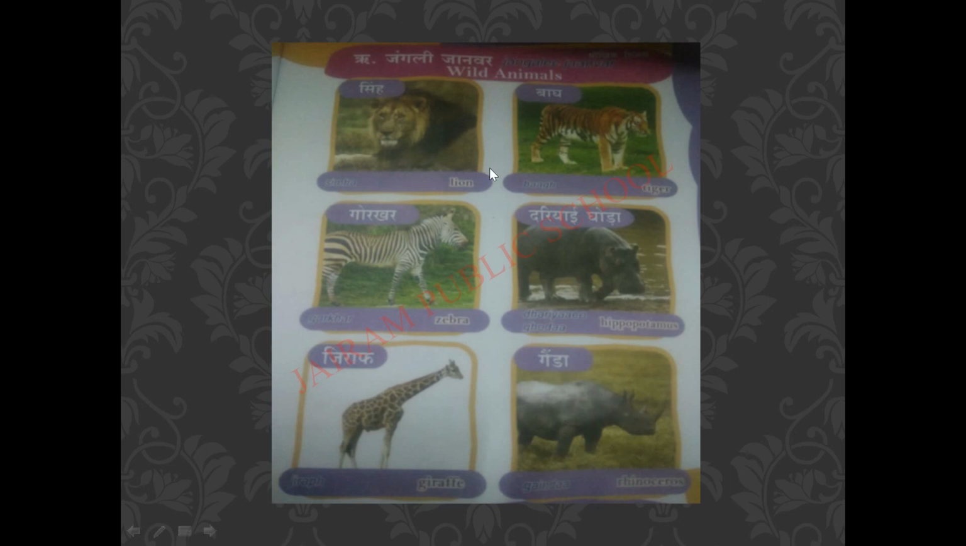Again we are going to read these words. Say along with me. Simha, lion. Bagh, tiger. Gorkar, zebra. Daryai Goda, hippopotamus. Giraffe, giraffe. Gainda, rhinoceros. Got it, children?